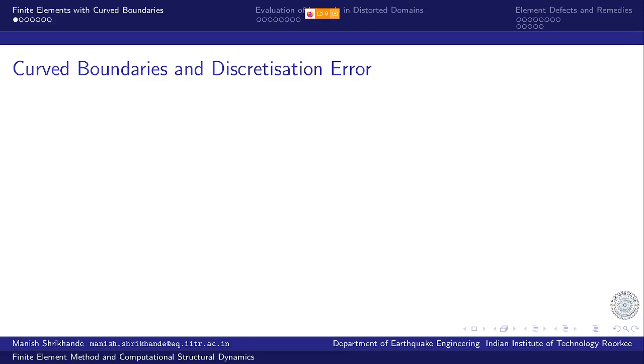Which have very well defined geometry, and that is how it becomes easier to evaluate the domain integrals over individual elements, and then we assemble them together and get the total system of equations representing the whole domain.